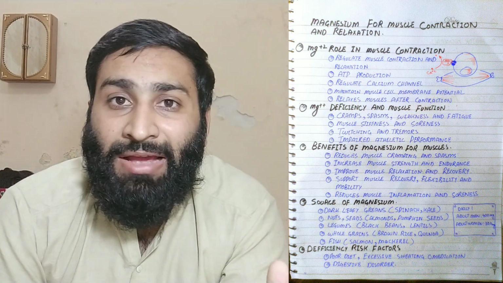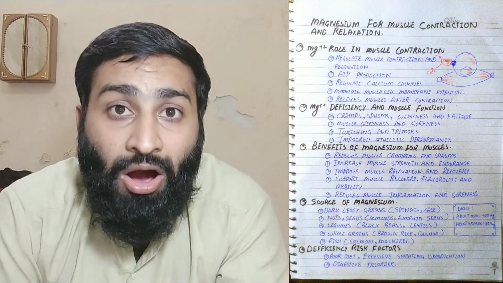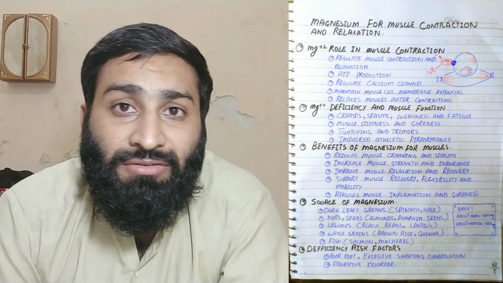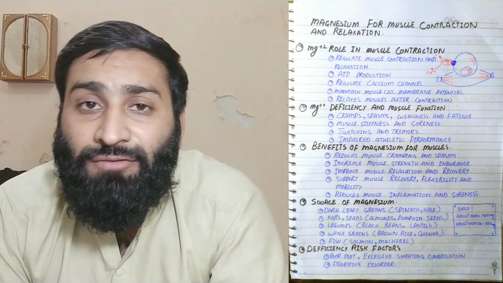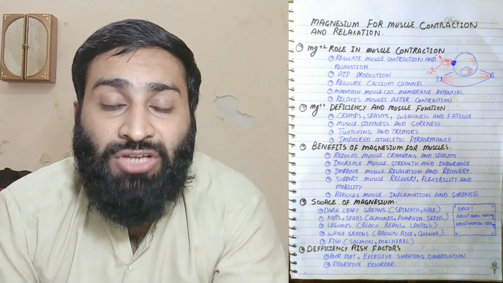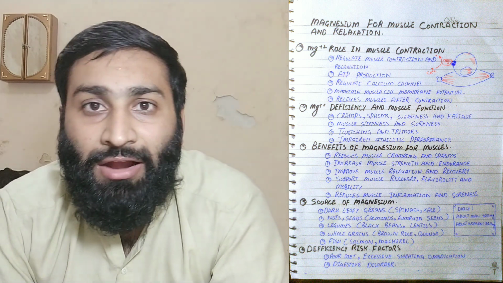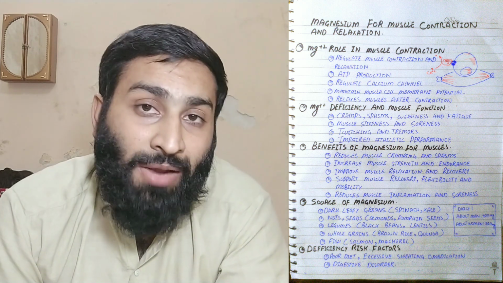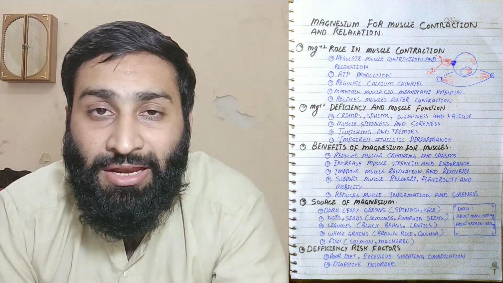When magnesium is lost, the balance of calcium influx increases and a rapid jerk, a rapid contraction, occurs in your muscle.